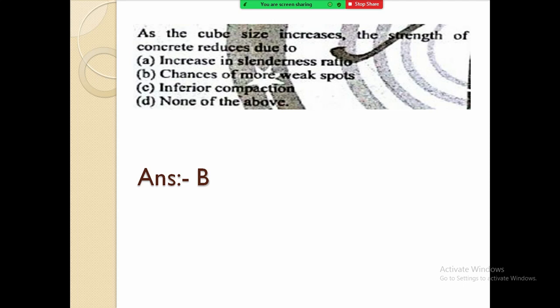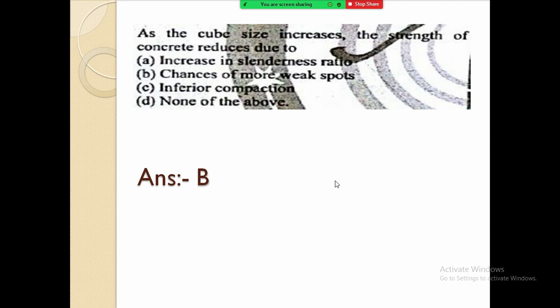Chances of more weak spots. As the cube size increases, the strength of the concrete reduces because there are more chances of weak spots. As you increase the size, if the compaction while preparing the mold is not as per the standards recommended in the IS code, there will be a chance of developing a weak spot. As the size is less, there is less chance of developing a weak spot. As you increase the size, there is more chance.